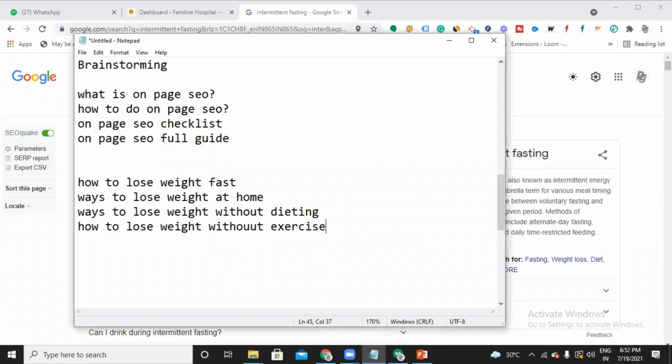Next, still more: easy ways to lose weight fast, without exercise, without dieting. Okay, fine.